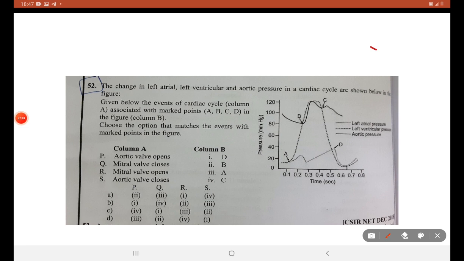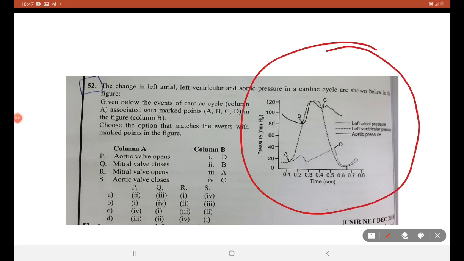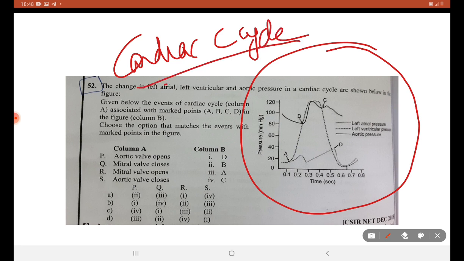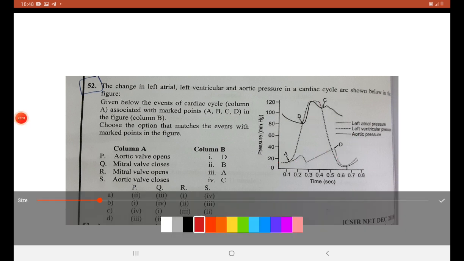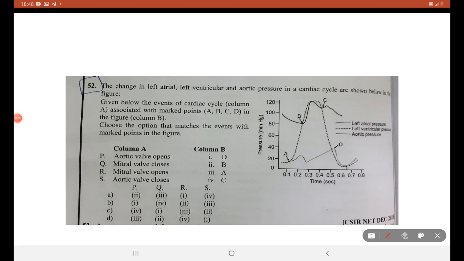Next, this graph is about the cardiac cycle. We are going to find what each point signifies. A is the point where the mitral valve or atrioventricular valve actually closes.